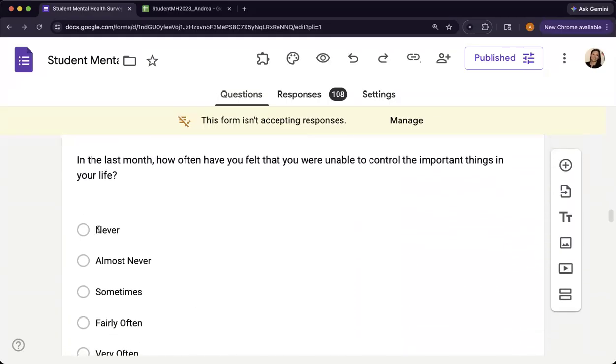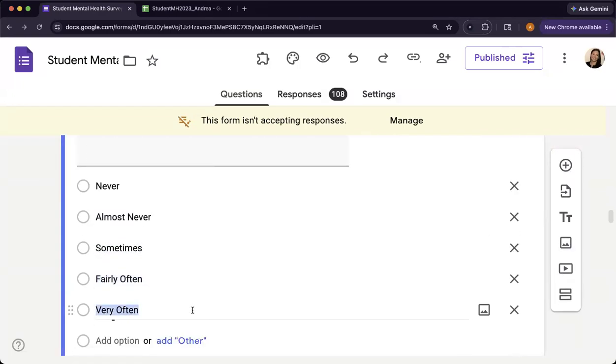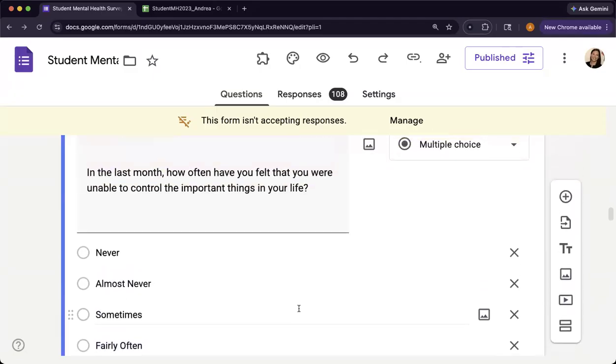If they say never, which would be amazing, that means low stress, so that value, according to the scale, should be a 1. Almost never would get a 2, sometimes a 3, fairly often a 4, and very often a 5, because that represents the highest amount of stress. This is a Likert-type scale where lowest is the lowest amount of that variable, and that's what we want to aim for.